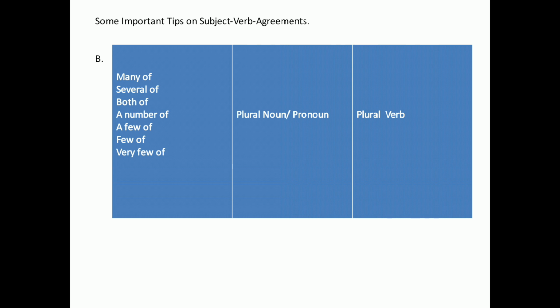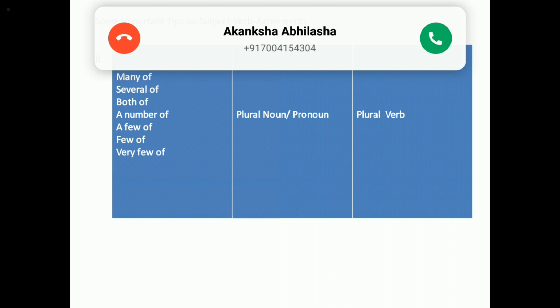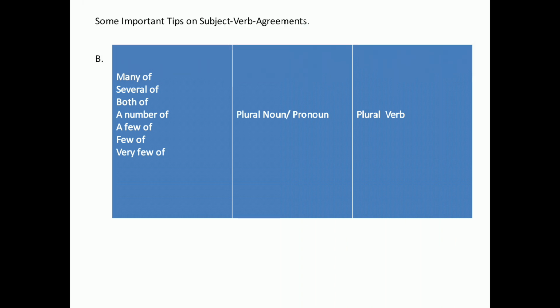These are the pronouns, and these will take a plural noun or pronoun and a plural verb.